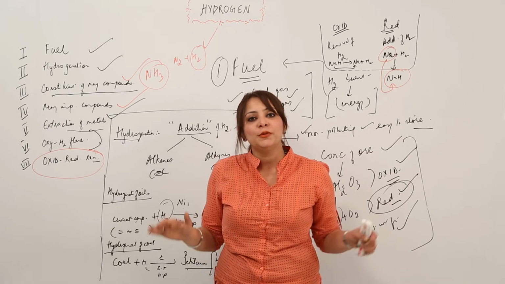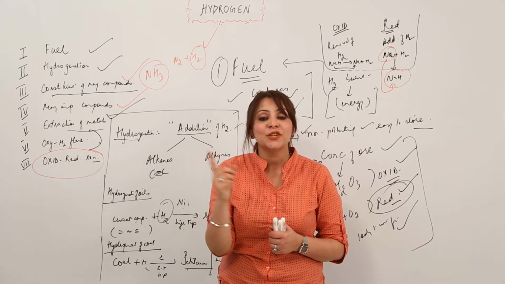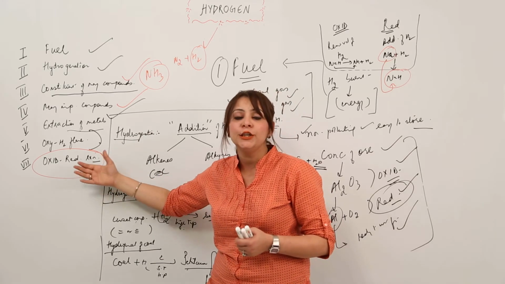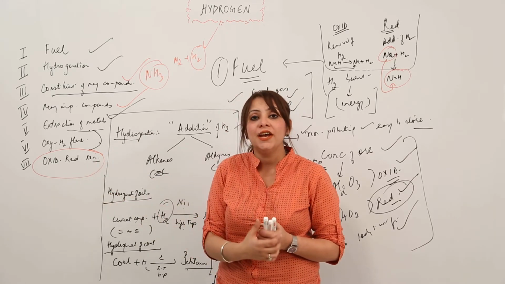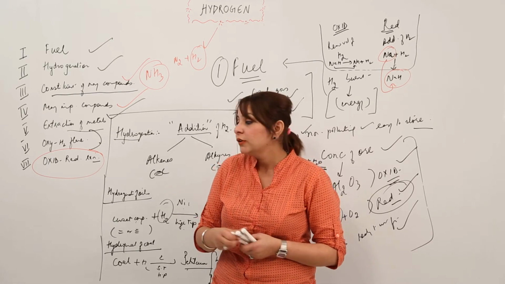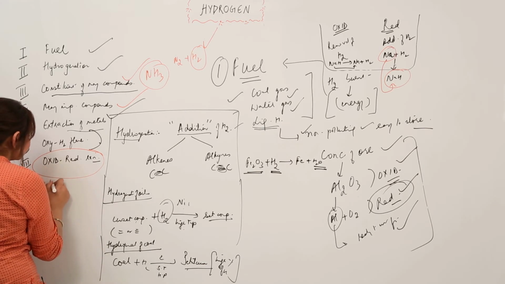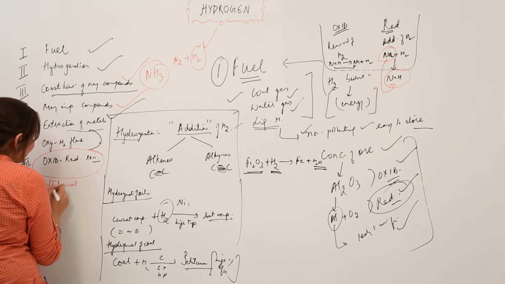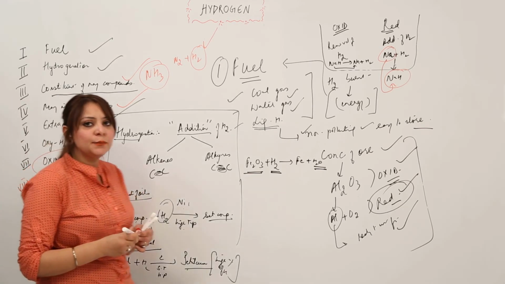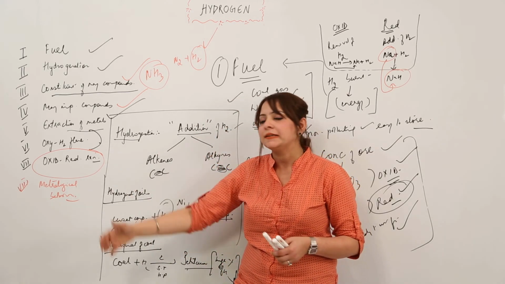So this is all about hydrogen. Just remember the properties. The lighter one property which I told you, that it is used in a meteorological balloon, you can also write as a use: it is lighter than air, 14.4 times lighter, that is why it is used in meteorological balloons as well. So that can also be in use, which we discussed before also. Nowadays it has been replaced by helium in meteorological balloons, but still hydrogen has the property to be used as a gas in the meteorological balloon. So we will be listing this as an example, right?